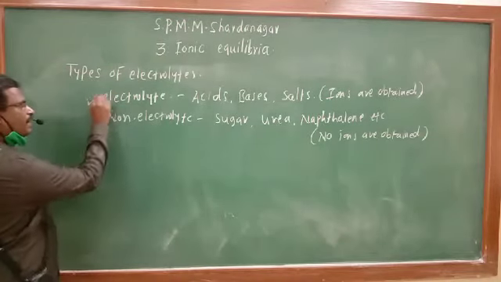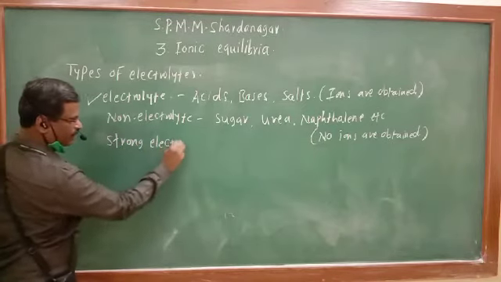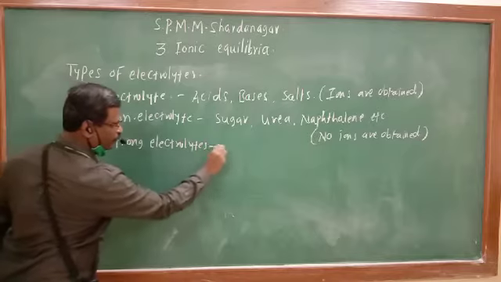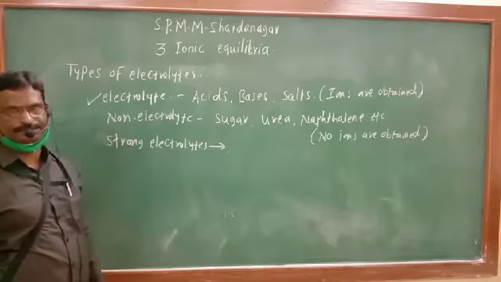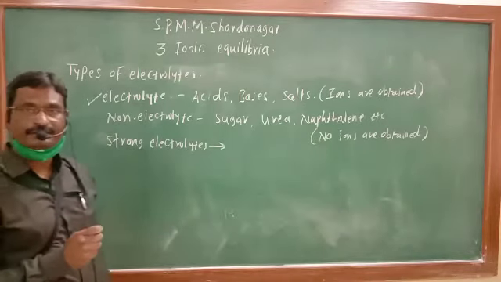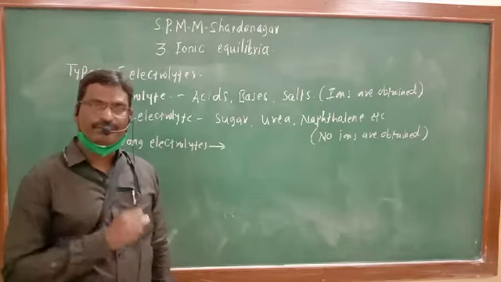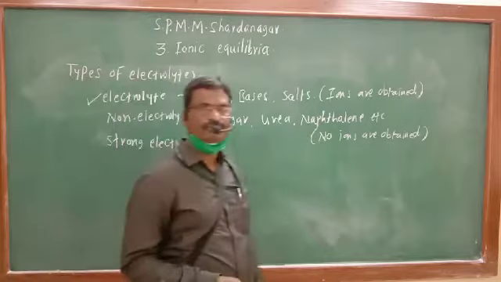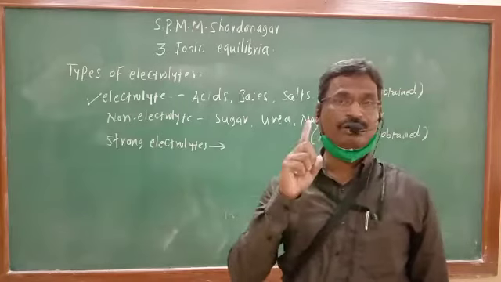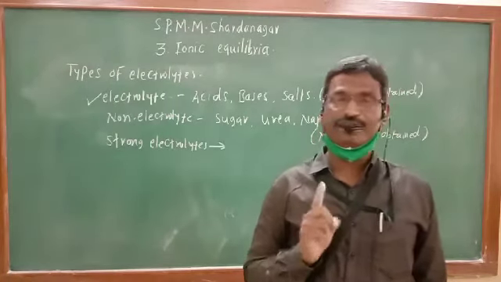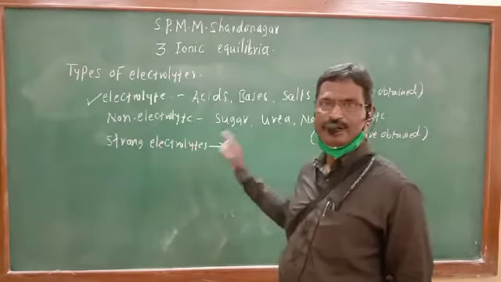Further, there are two types of electrolytes. They are known as strong electrolytes and weak electrolytes. What is meant by strong electrolyte? The substances which, whenever added to the water in that aqueous medium, undergo 100% dissociation, complete dissociation. They are known as strong electrolytes.